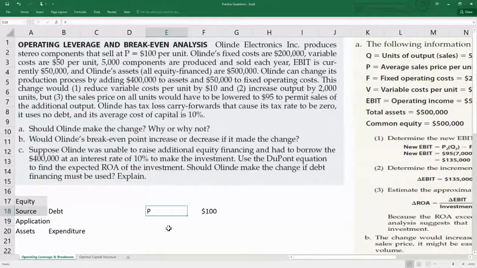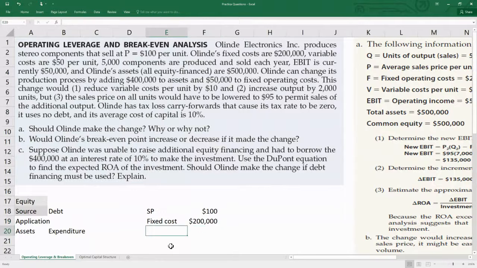So we are given the price per unit, $100, of the stereo component. Oland's fixed costs are 200,000. As you are given things in the question, start to write them down, so it will be easier for you to answer.